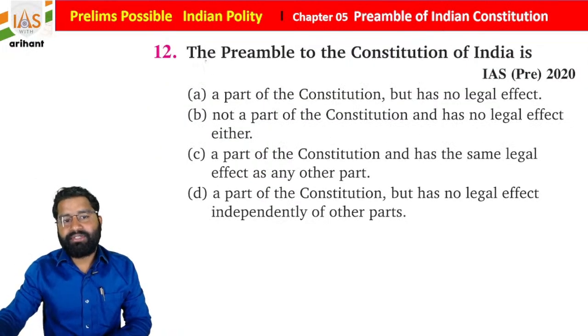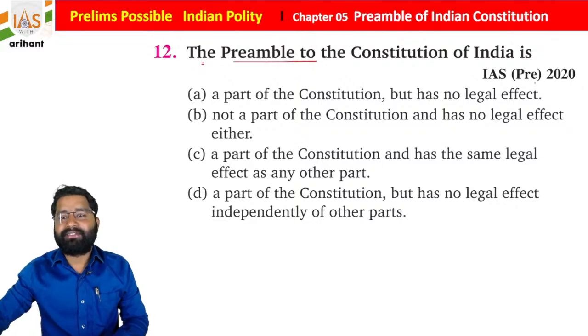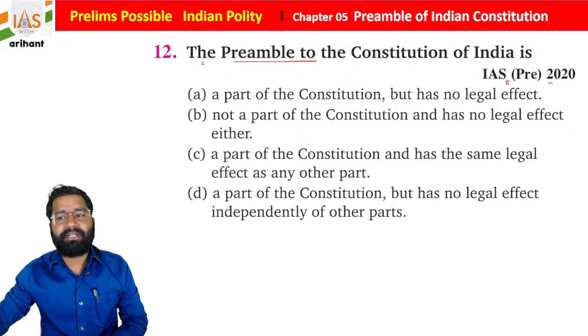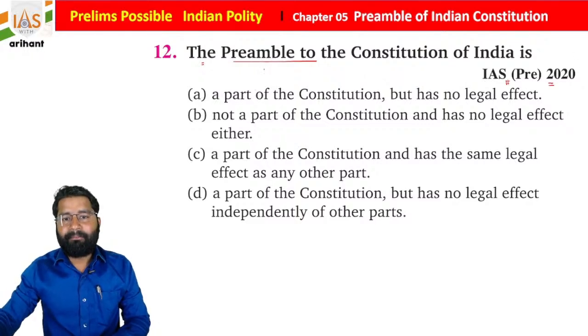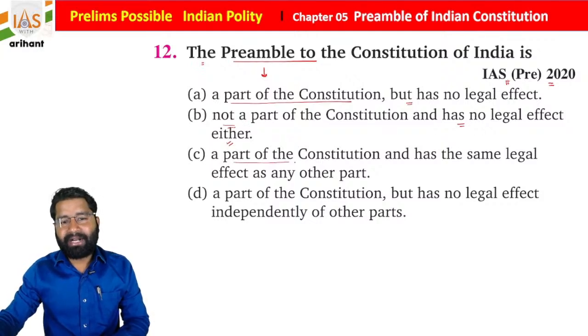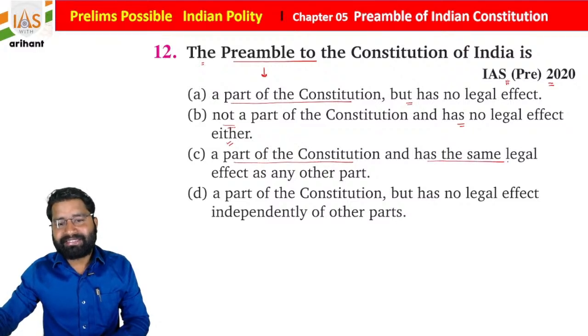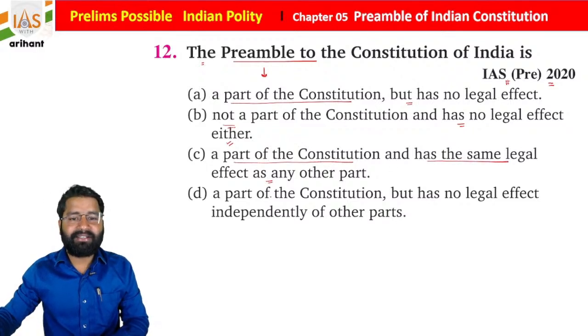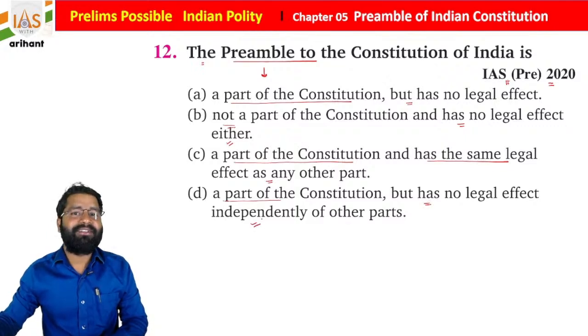Okay, if you see the 12th question, it was in UPSC IAS pre 2020. The preamble to the Constitution of India is: a part of the Constitution but has no legal effect; not a part of the Constitution and has no legal effect; a part of the Constitution and has the same legal effect as any other part; or a part of the Constitution but no legal effect independently of other parts.